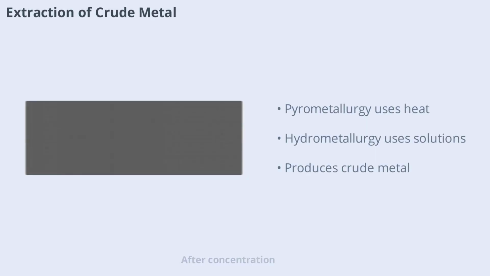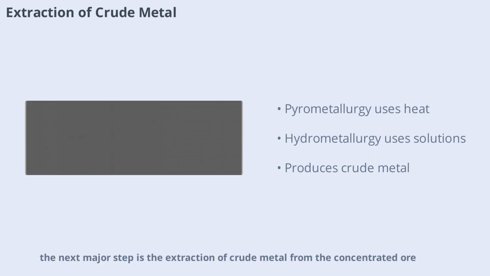After concentration, the next major step is the extraction of crude metal from the concentrated ore. This process varies depending on the type of ore and the metal involved. Common methods include pyrometallurgy, where heat is used to extract metals, and hydrometallurgy, which involves using aqueous solutions.